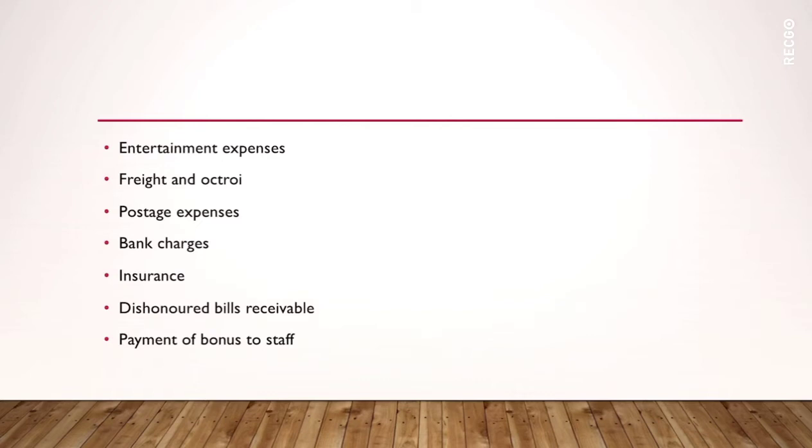Next comes freight and octroi. If rail freight and octroi are paid by the forwarding agent, these should be examined by comparing the statement of the agents. Here freight and octroi is nothing but the charges for the post or the goods which will be sent through the rail, the airways or the roadways. For that we will be paying the freight and the octroi, right? These payments should be examined by comparing the statement of the agents and the receipts. If some vehicle has been used for the sale of goods, then the receipts obtained from the owners of vehicles should be examined.